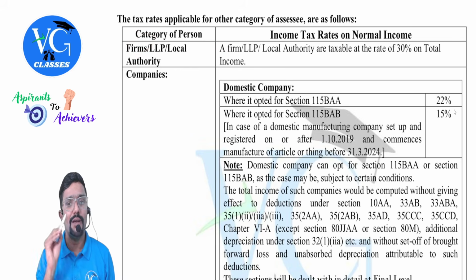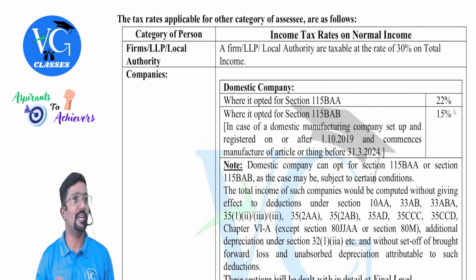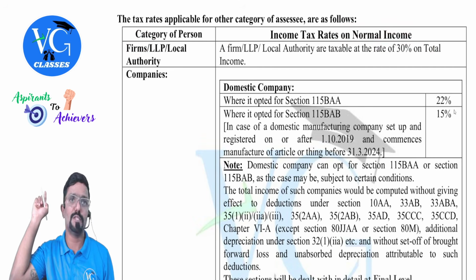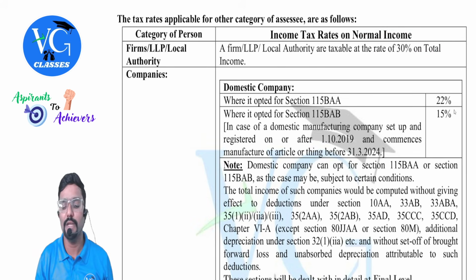A firm, LLP or local authority are taxable at the rate of 30% on their total income. And here total income is only normal income, because if they have special income, special rate is applicable. Yeah, because in the law they have used the word total income only, but in the heading I have clearly mentioned normal income. Clear? And guys, please be careful. We call this as flat rate.